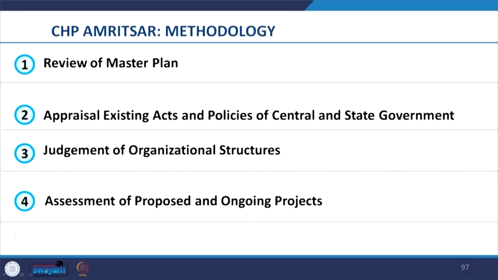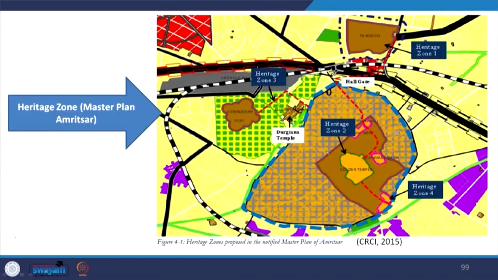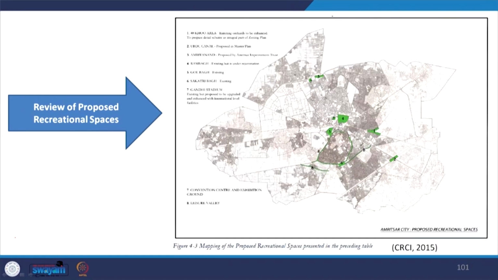They reviewed the existing initiatives, which involved review of master plan, CDP, zonal plans, regional plan. They reviewed the existing acts and policies of central and state governments applicable to the city. They reviewed the organizational structure. They reviewed the existing proposals and ongoing projects in the city. In the snip taken from CHP, we see the heritage zone identifying the master plan. We see that they reviewed and mapped proposed projects related with recreational space development.